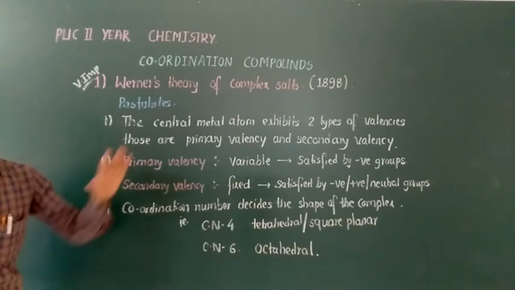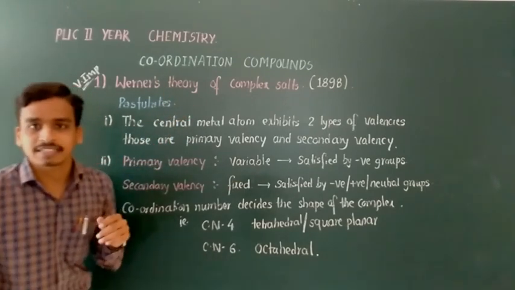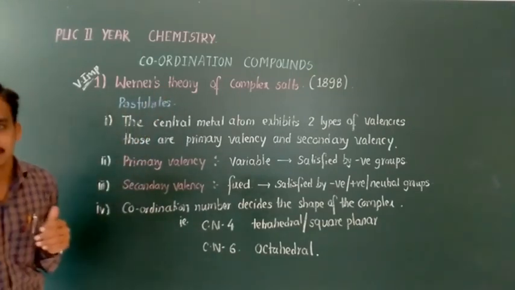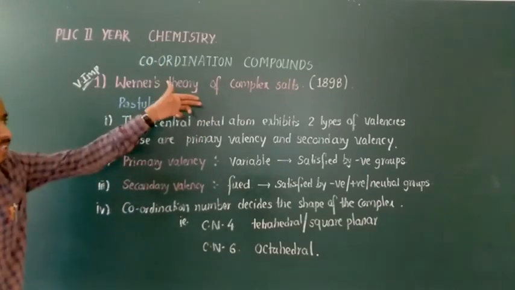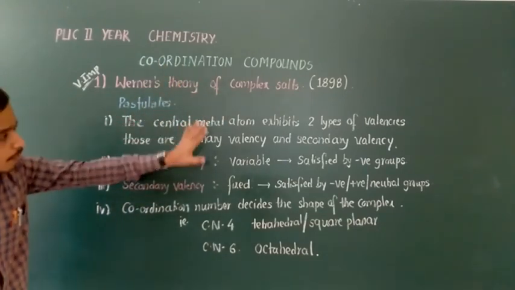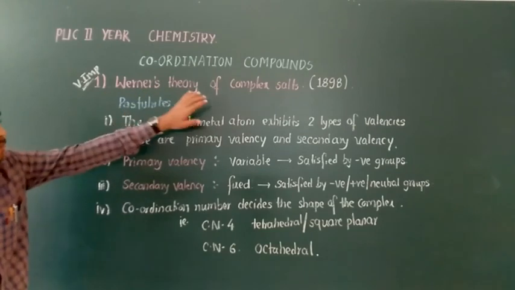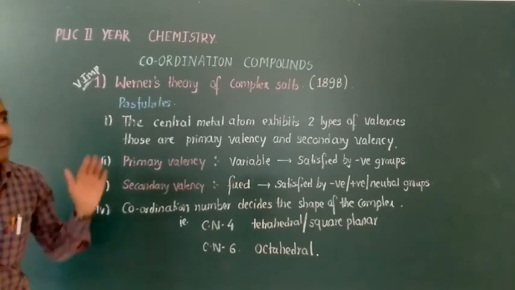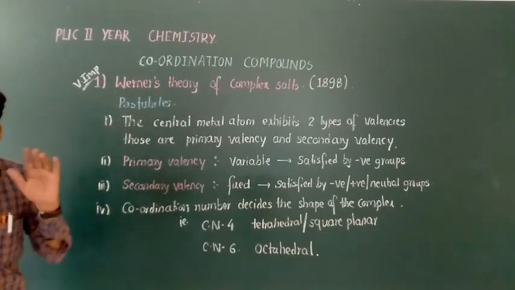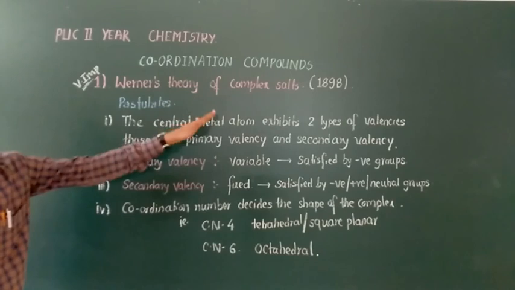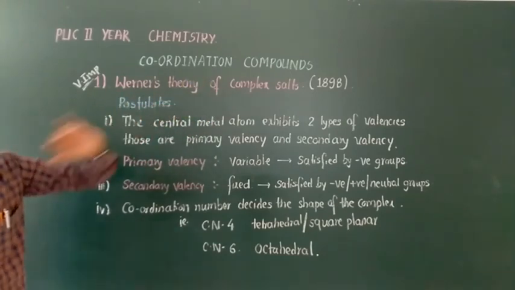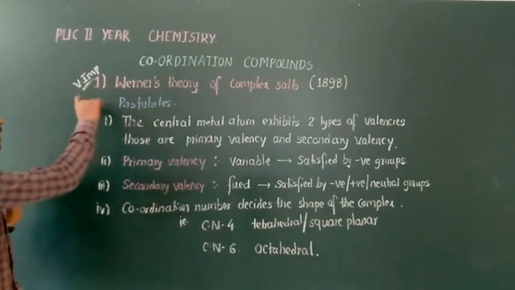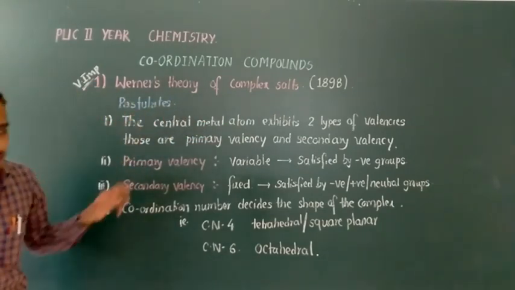In my previous video you already learnt how to calculate the charges and how to name the complex salt, and the next part of this chapter is why the complex salts are stable. That is well explained by the scientist Werner by his theory, Werner's theory of complex salt, and he is considered the father of modern coordination chemistry because it is the first theory to discover the concept of complex salt. Therefore it is quite important from the exam point of view also.